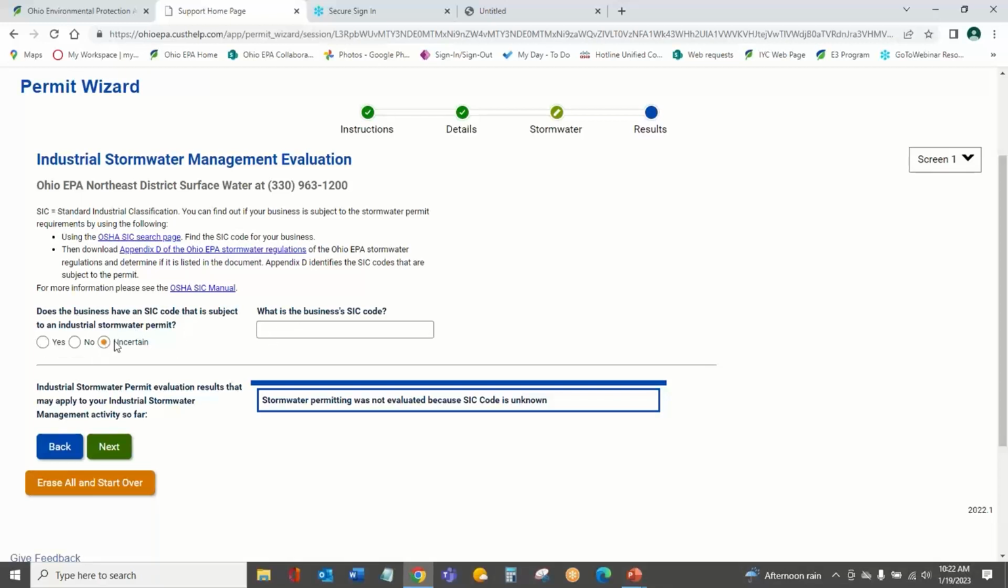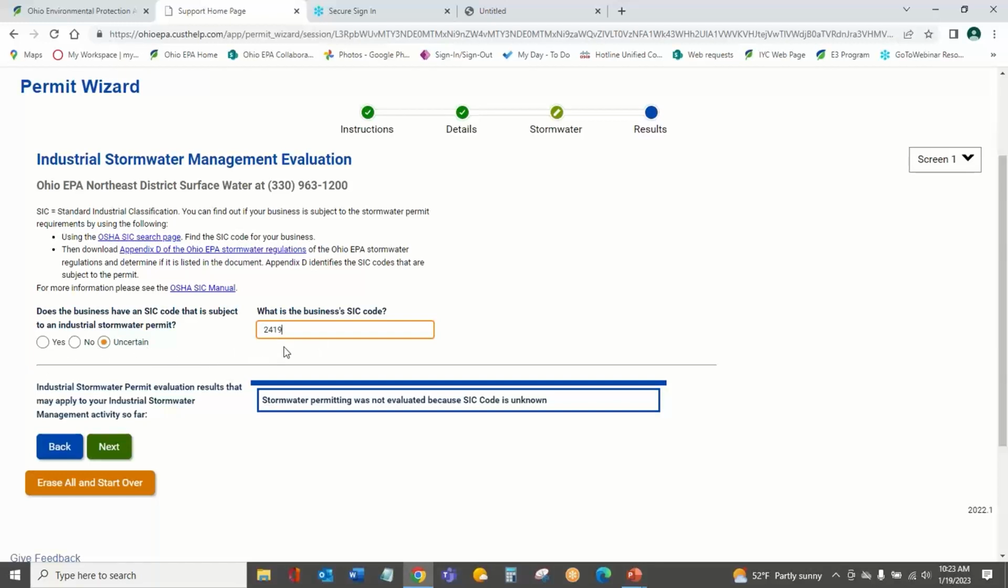There's a couple different options here. If you know that it requires a stormwater permit, you can put it in and press yes. There's also no, if you know that it doesn't. And then if you're uncertain, let's say you go looking and you are having a hard time figuring out what applies to your business, you can check uncertain. Either way, you can put in a code here. And this box can be the code that you think applies to your business, even if it's yes or no.